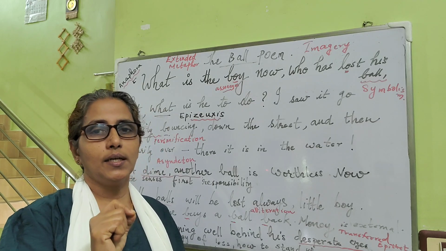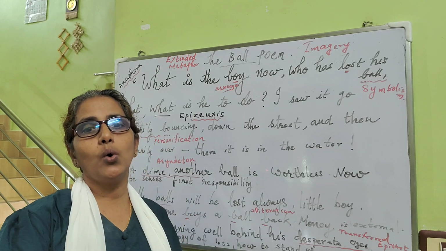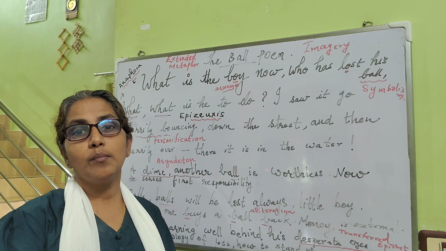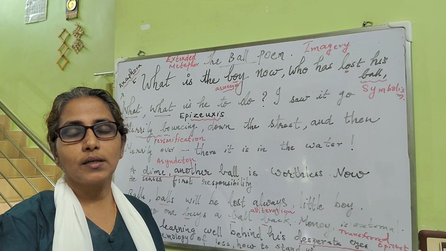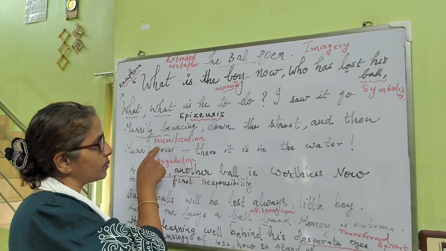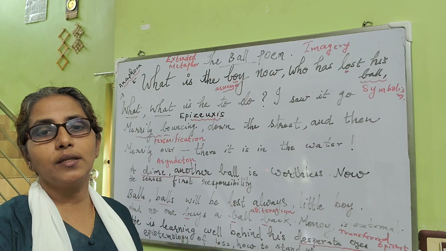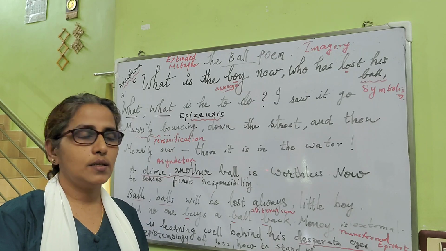But here it's assigned to a ball. So we say that the ball is personified here, considered like a person. So that is why we say personification is used in the poem. So that is another poetic device.